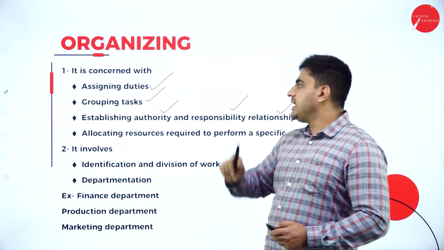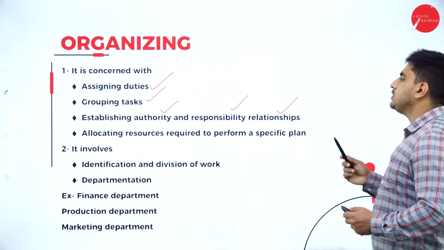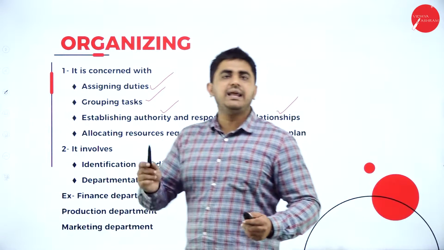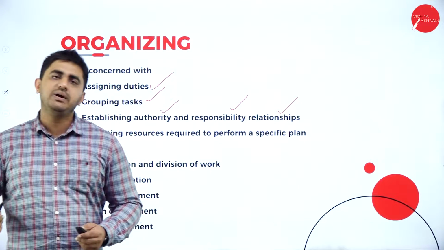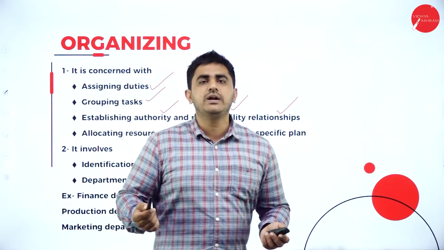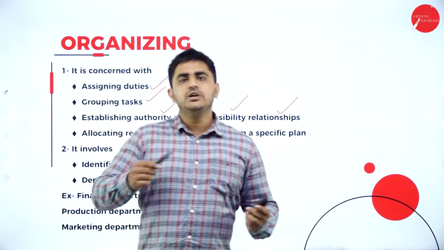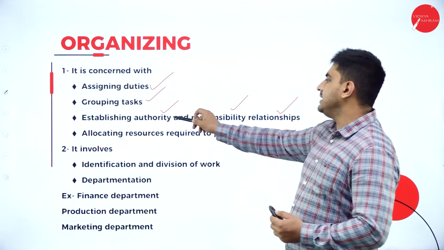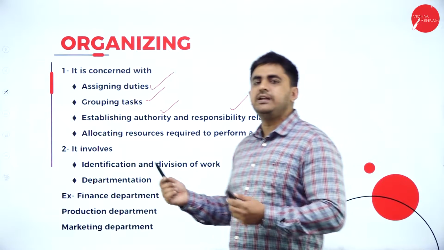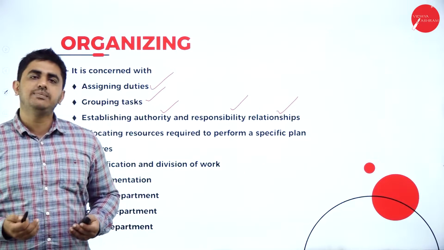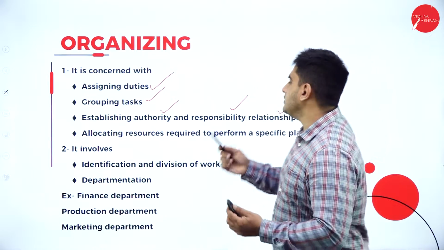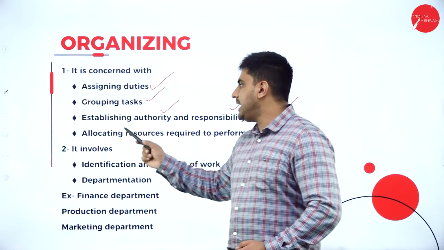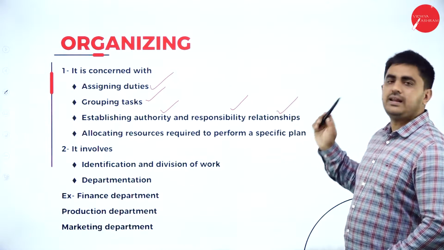So in organizing, what you do, you establish authority and responsibility between the managers and the workers. For example, the finance manager exercises authority and he will tell the workers that you have to prepare the statement of accounts today. So he is exercising his authority. Now what is the responsibility of the workers working in the finance department? They have to draft the accounts of the company. This is establishing authority and responsibility relationships.